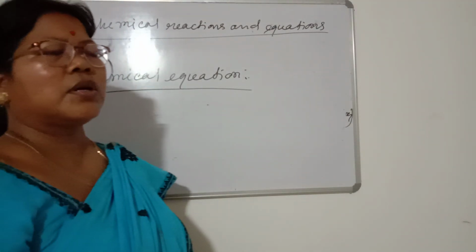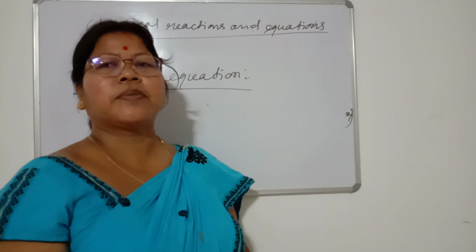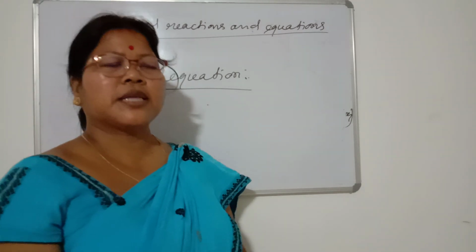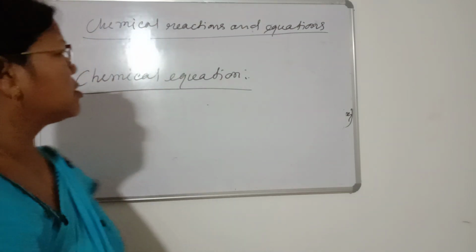And if in the equation the number of atoms is not equal on both sides, then it is called a skeletal equation.